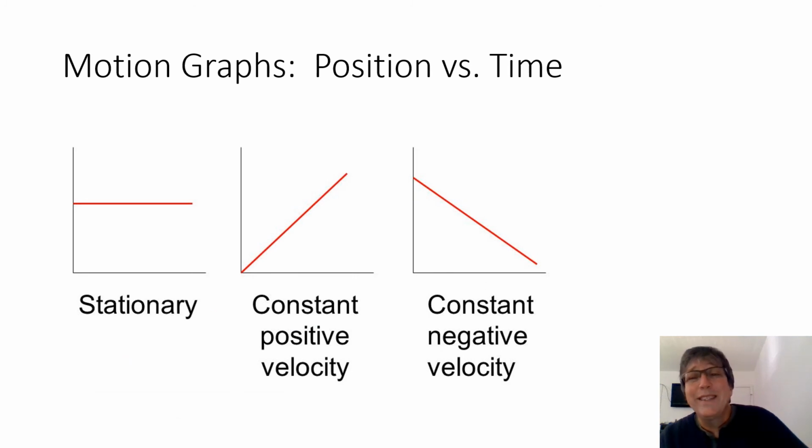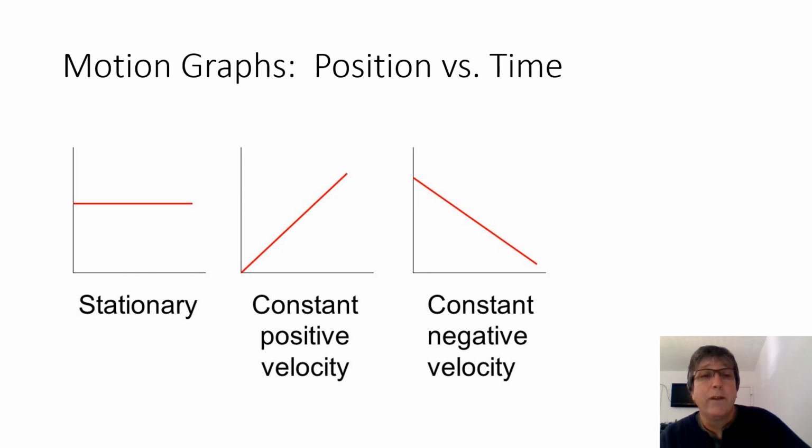This means we can tell a lot about the motion of an object that's been graphed by simply looking at the shape of the line. If we look at this very first graph on the left here, we see that the line's horizontal. Well, that means your distance isn't changing. What's the only way that your distance can't be changing? You got to be sitting still. So a horizontal line on a position time graph means you're stationary. It means you're sitting still. It means your velocity is zero.